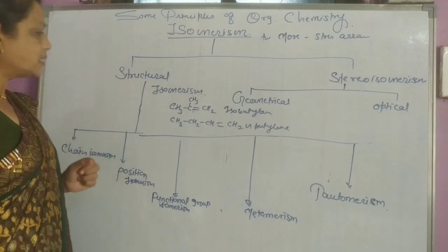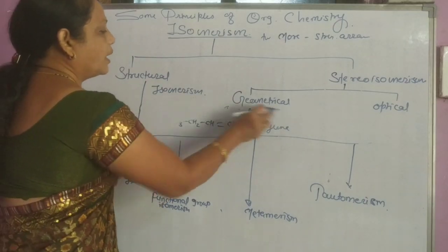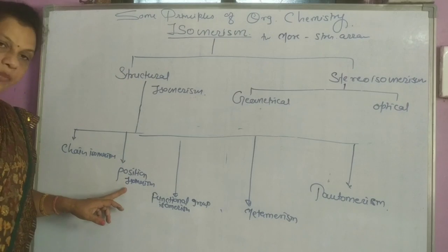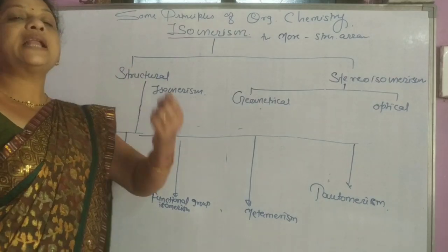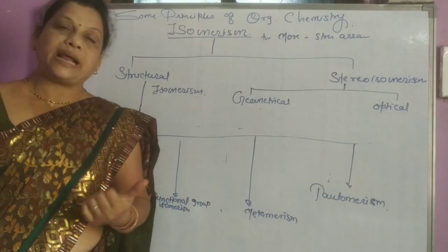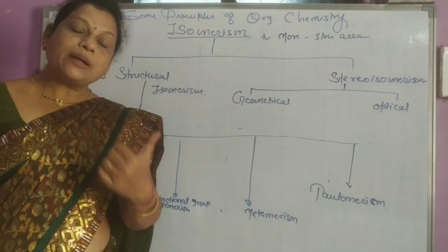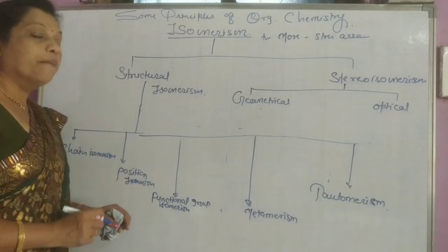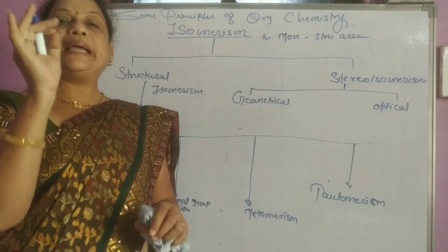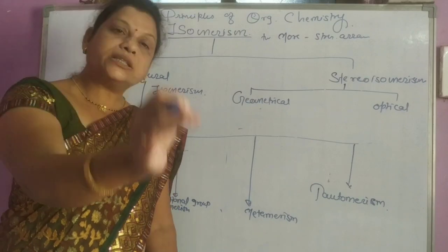Next, the second type is position isomerism. The phenomenon of forming position isomers is called position isomerism. What are position isomers? Again the same molecular formula but a different position of the functional group.